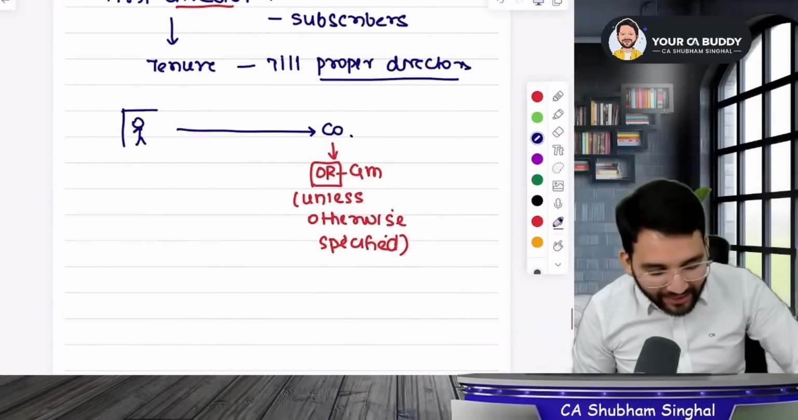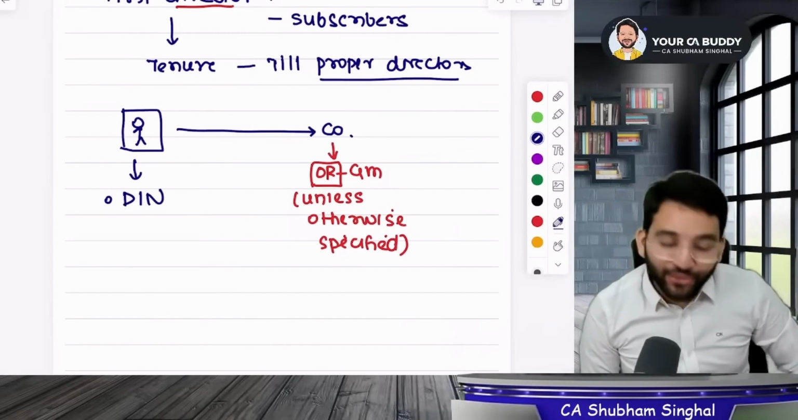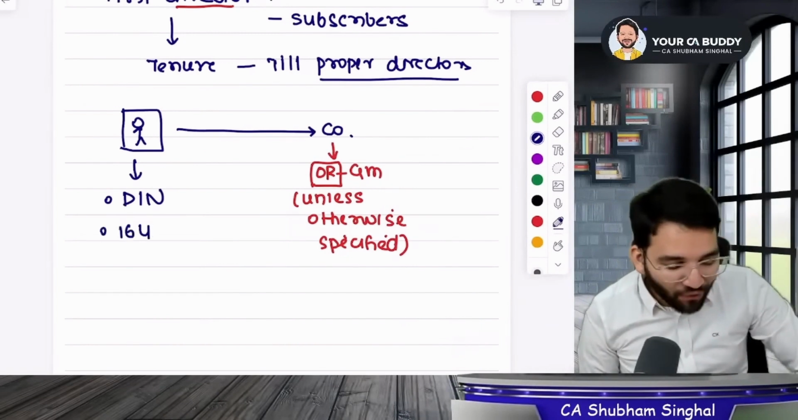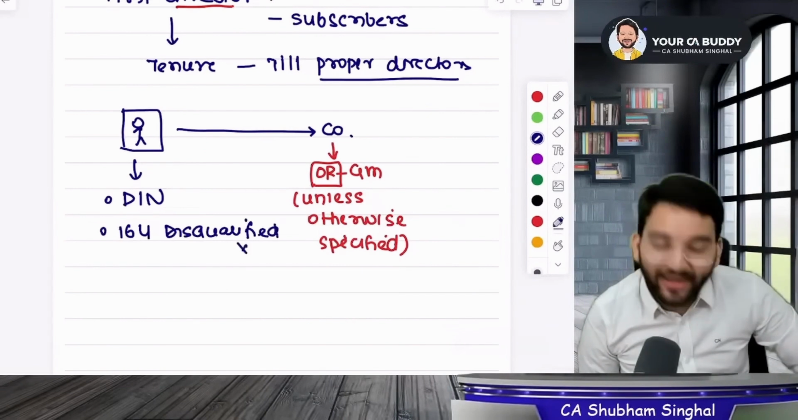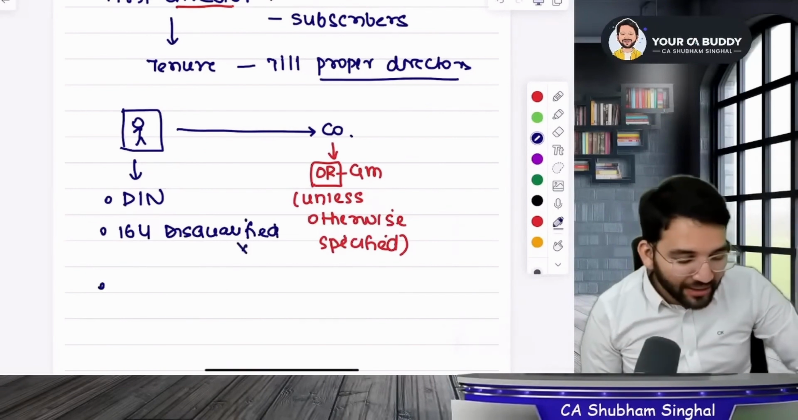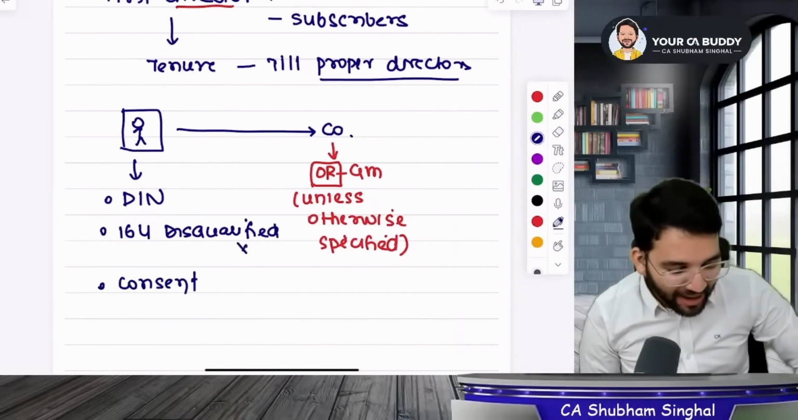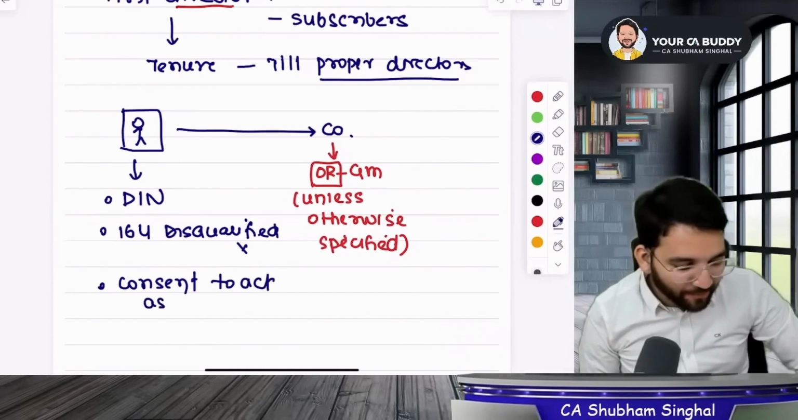Firstly, this onboarding director needs to have a DIN, director identification number. Secondly, he should not be disqualified as per section 164. No disqualification should be there under section 164. Now third and the most important thing, he will have to give his consent to act as a director.